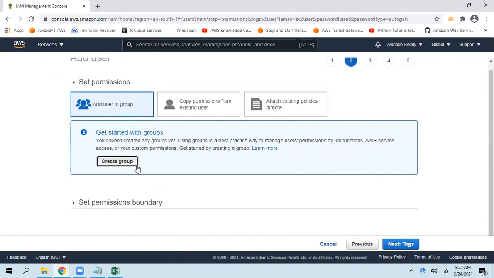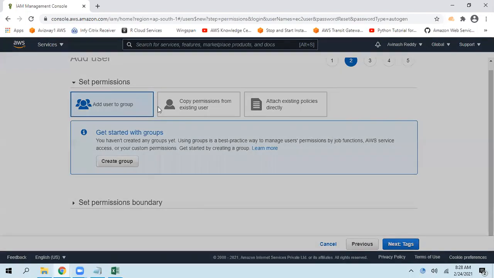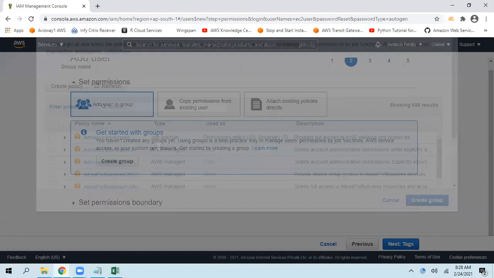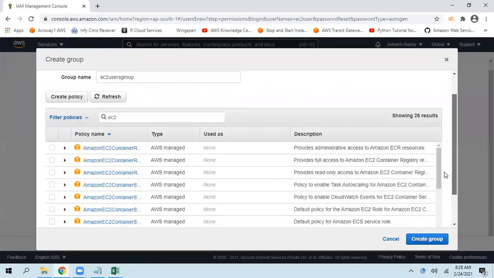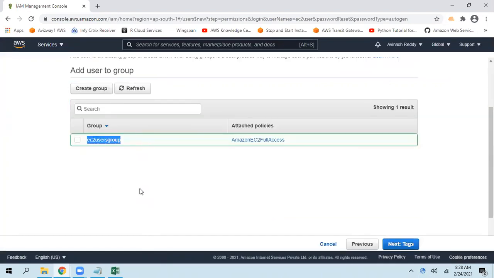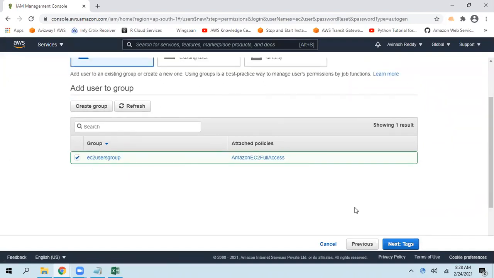Click on create a group. And the group name is EC2 users group. So to that group itself, I'm going to give EC2 full access. I'm giving EC2 full access. Then create a group. So a group got created. To that group, the permission or policy Amazon EC2 full access got allocated. And I'm adding this newly created user to this group.